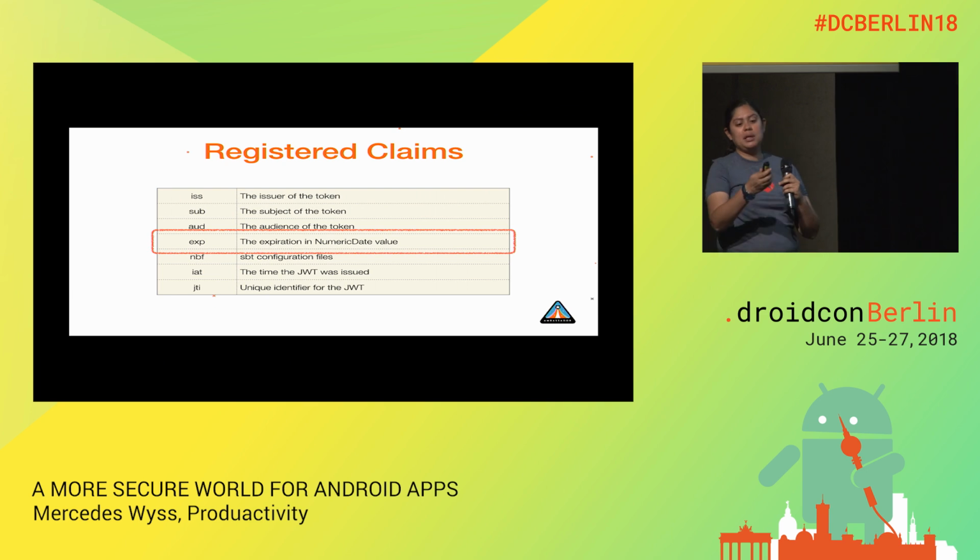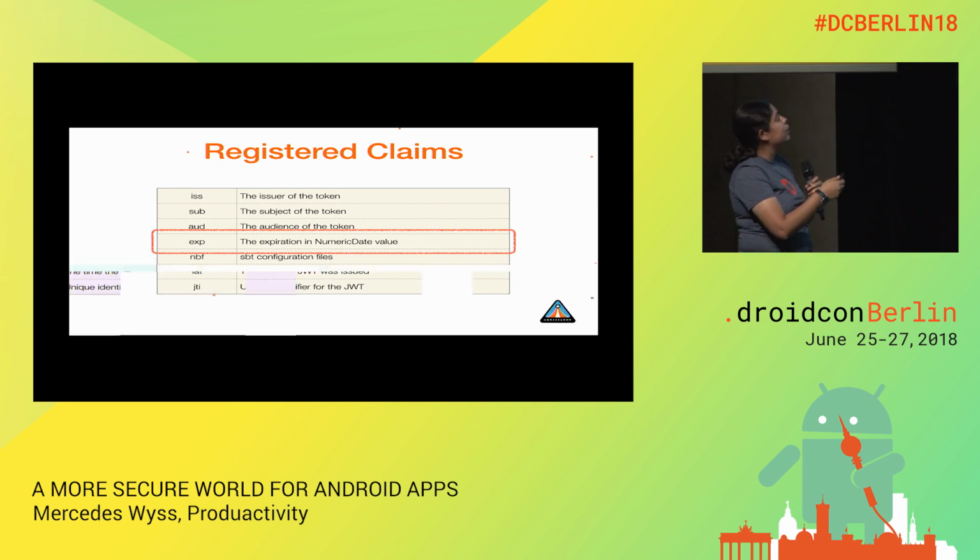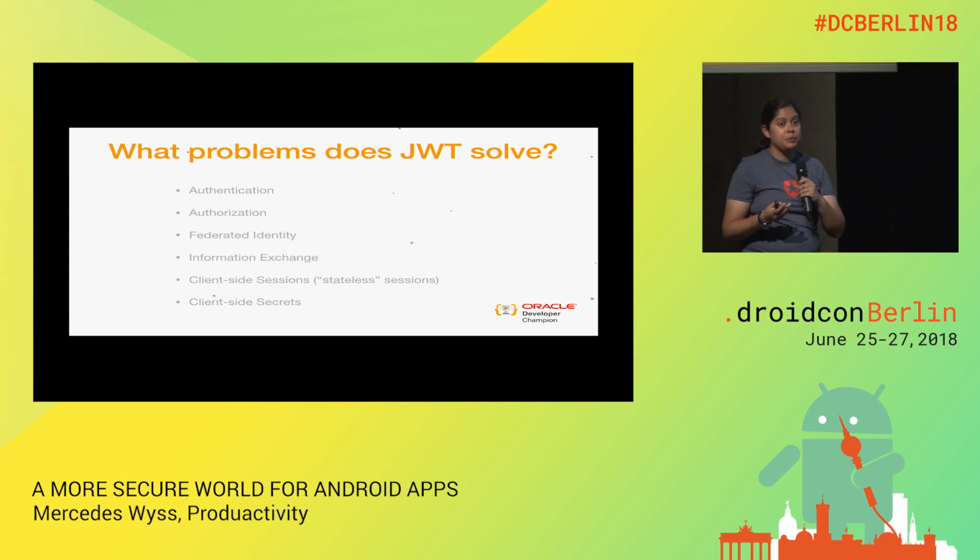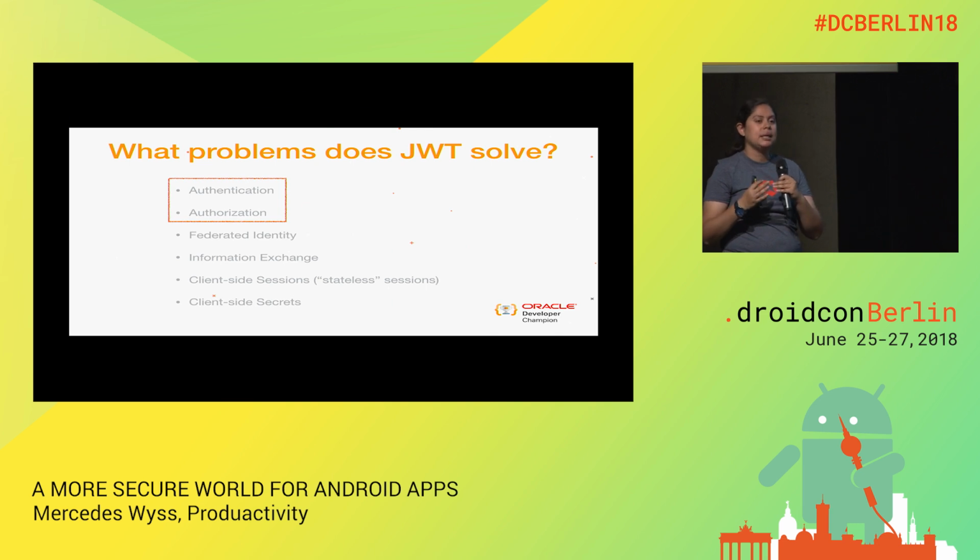So when a user opens this app and tries to do something, the backend will say, you know, your session is expired and you need to log in again. And we have then the other claims. We can use them, they are optional. So what problems can JSON Web Tokens solve? There are many, but they are more typically used for the process of authentication and authorization. But they can be used too in federated identities for information exchange. This is when I want to send the information encrypted and guarantee that no one can modify it, but I don't care if people see the information or not.